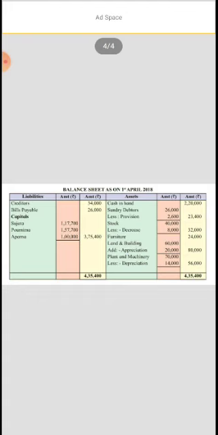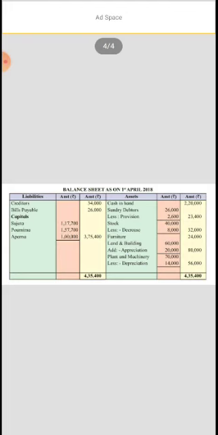Land and building 60,000, add appreciation; one effect is in revaluation and the second effect is in the balance sheet. And the last one is plant and machinery 70,000 less depreciation, that is 20% deducted, and we get 56,000. And this is the total of the balance sheet, which is tallied at 4,35,400.